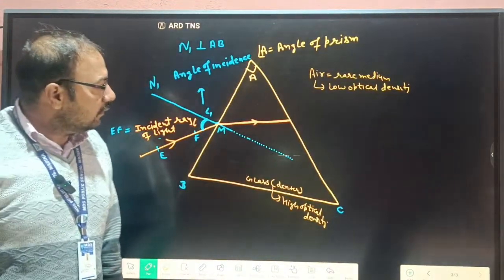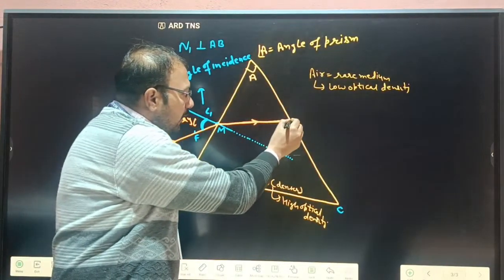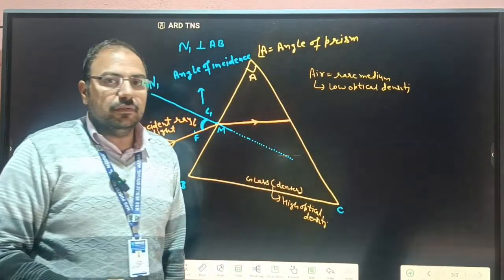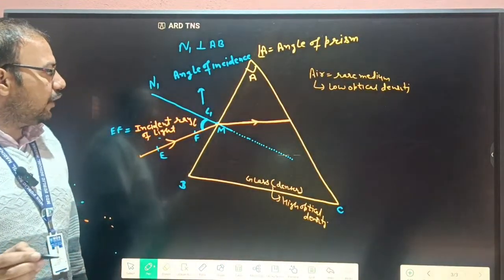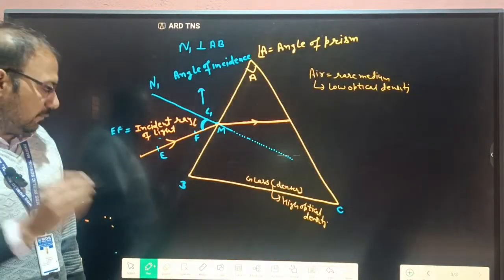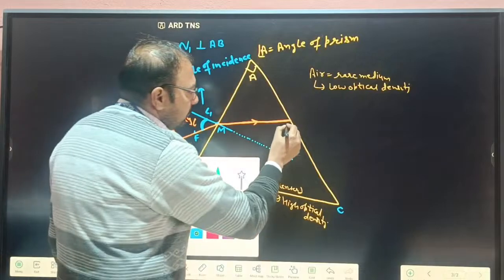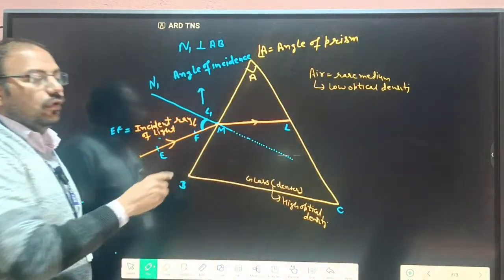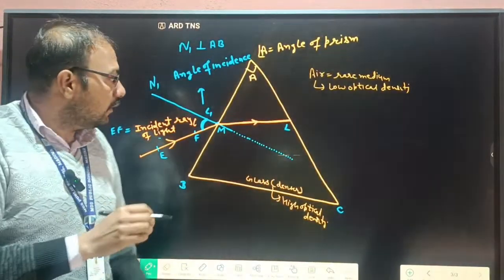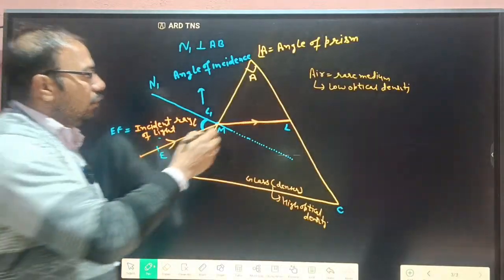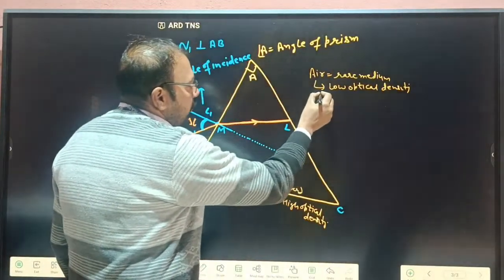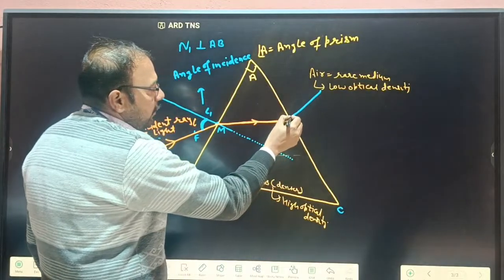And again, this light strikes at this point, and this point is known as L. So again, we draw a normal at this point. This is that normal.